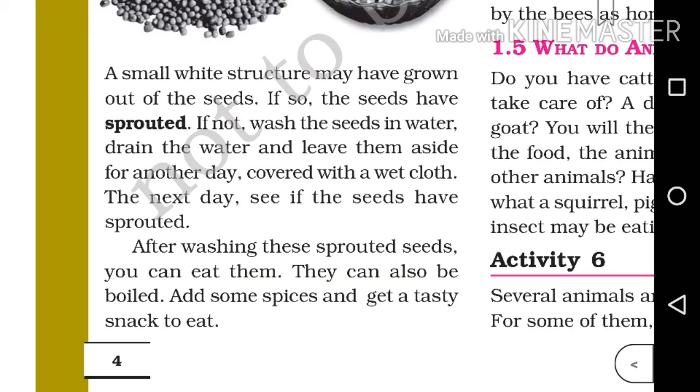The next day, you see a small white structure grown out of the seeds. It means the seeds are sprouted. If not, repeat this activity once again and you will see the sprouted seeds. After washing the sprouted seeds, you can eat them. It's very nutritious. So all of you try this once.